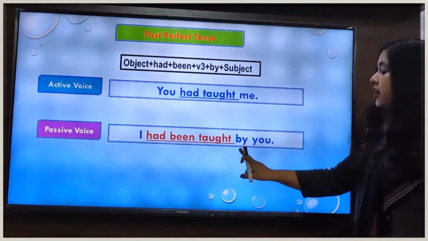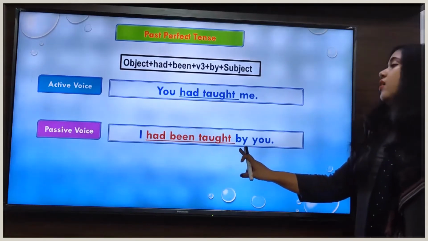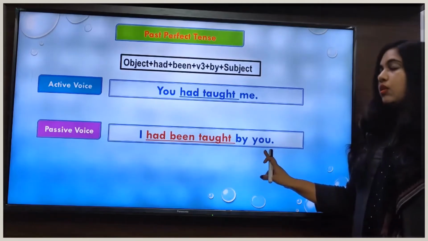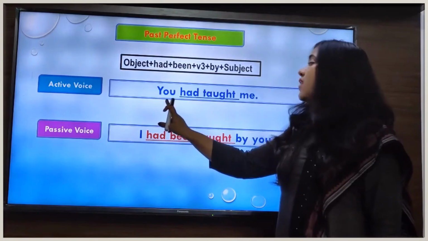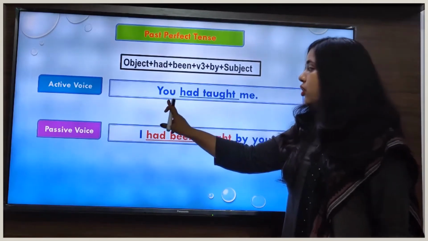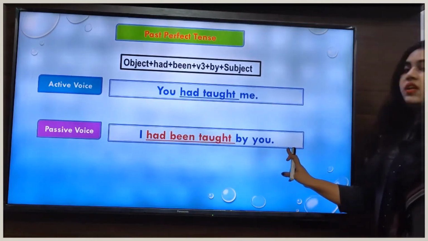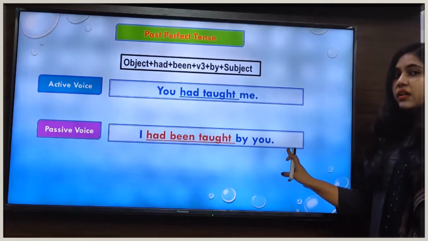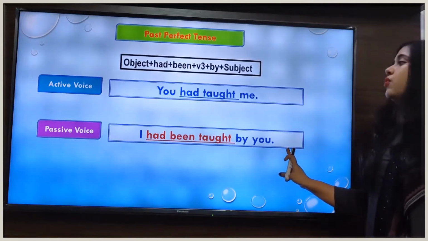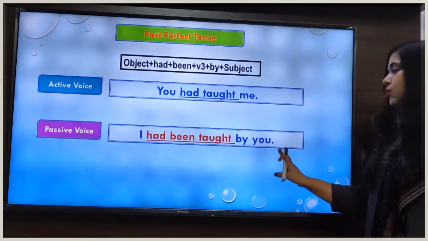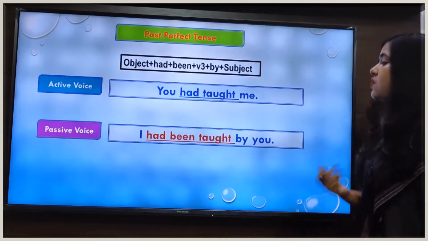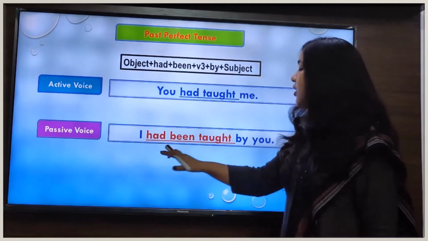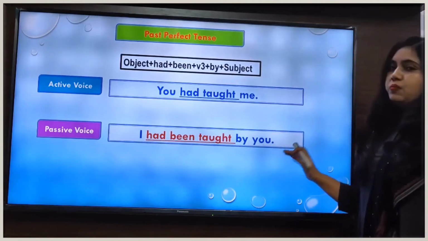And after adding the preposition by, we have written you, because in this sentence our subject is you. When we change the pronoun you into the objective case, the objective case of you is you. So that's why we have written you. So our sentence in passive voice is: I had been taught by you.